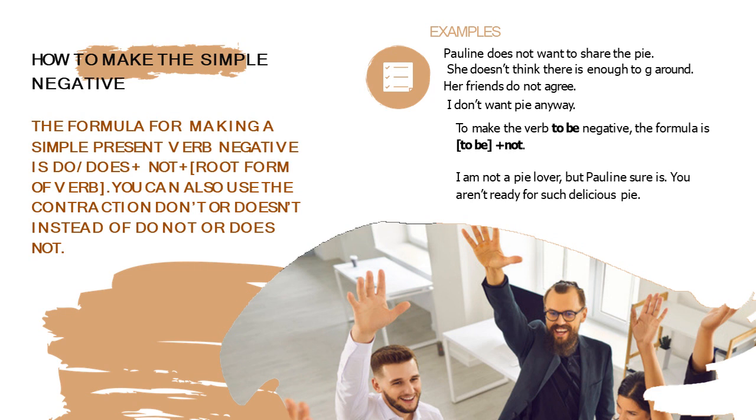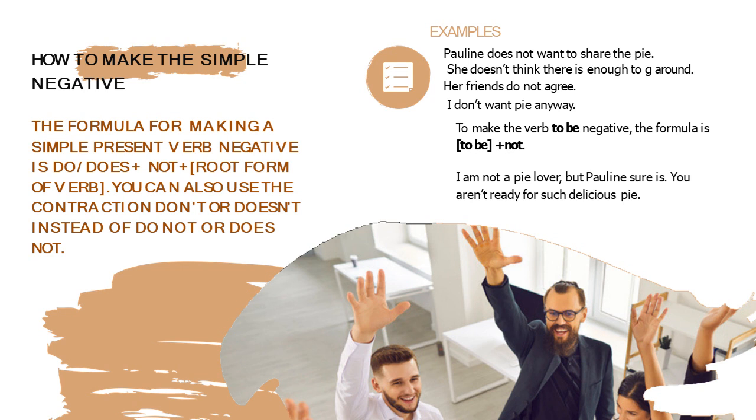Now let us proceed on how to make the simple negative. The formula for making a simple present verb negative is do or does plus not plus the root form of the verb. You can also use the contraction don't or doesn't instead of do not or does not. Examples. Pauline does not want to share the pie. She doesn't think there's enough to go around. Her friends do not agree. I don't want pie anyway.